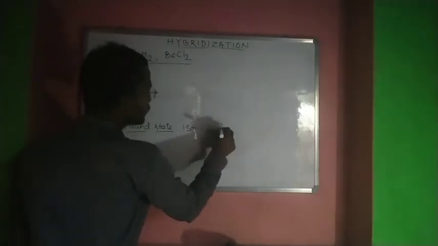In beryllium chloride, we know that the atomic number of beryllium is 4. Before any chlorine atom approaches beryllium, that will be our ground state. When the atom is not excited at all, it's in a natural, stable, or lower energy state, we can say. So in the ground state, the electronic configuration of beryllium will be 1s2, 2s2.